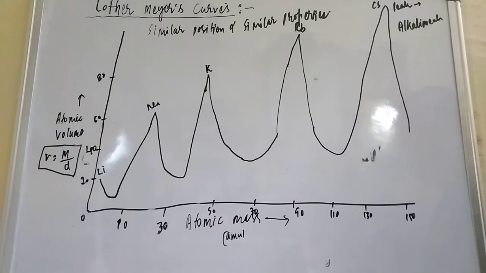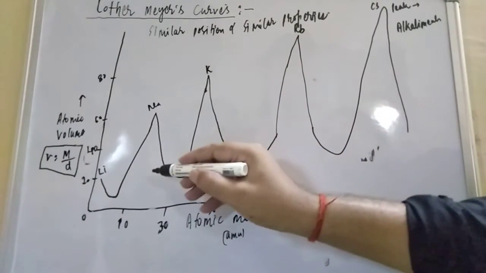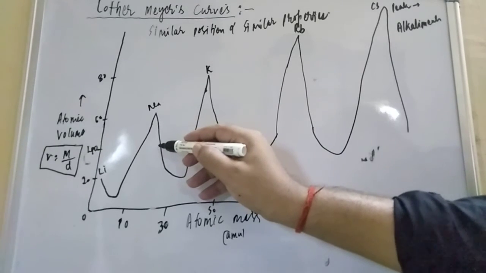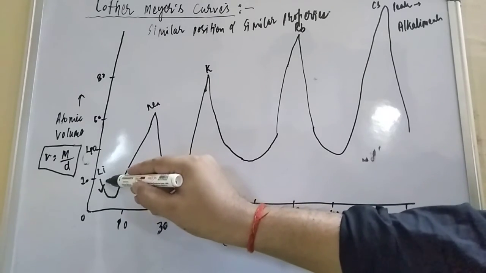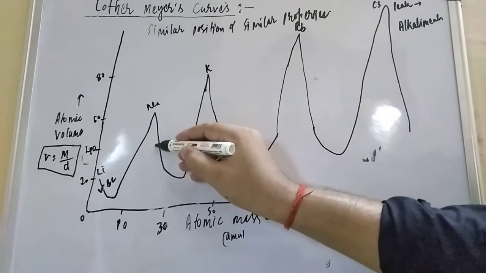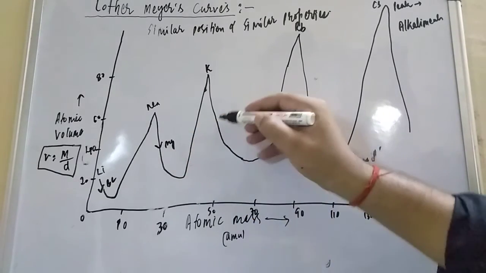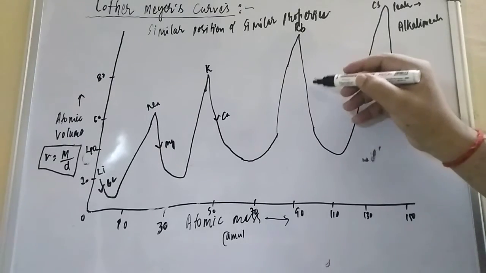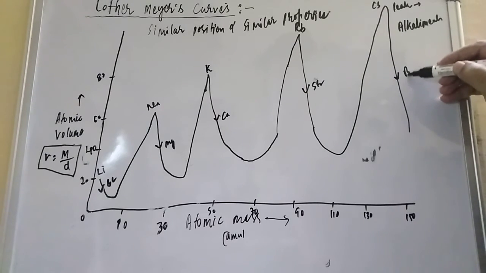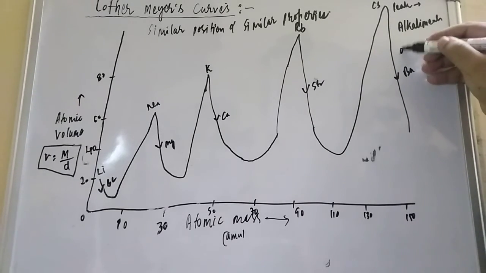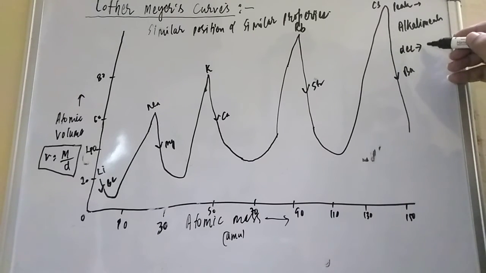And when you are going for the other, the alkaline earth metals, where will you be able to keep them? Wherever the descending order is there, student. So on the descending part of the curve you put the alkaline earth metals: beryllium, then here will come magnesium, here will come calcium, then strontium, and finally barium. Descending means alkaline earth metals.